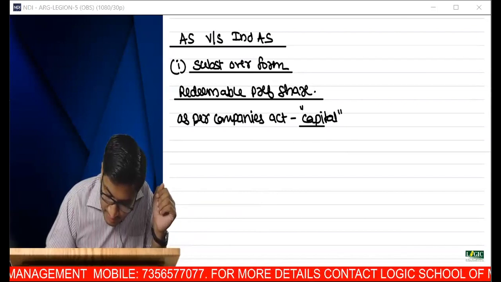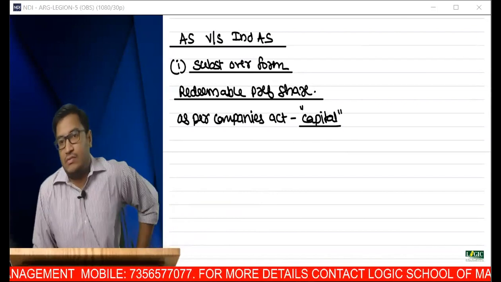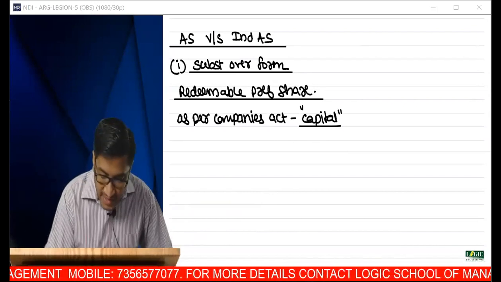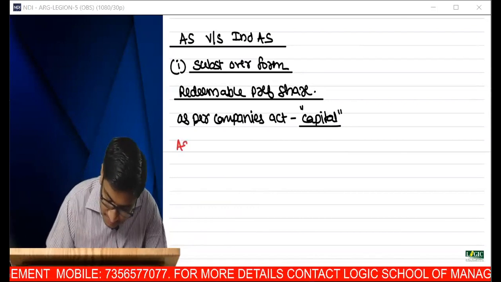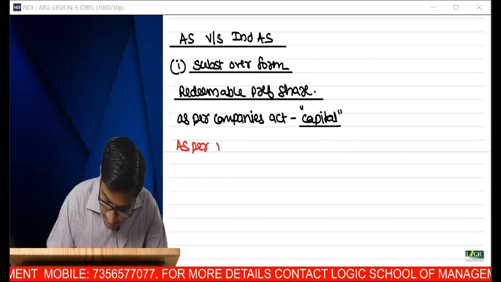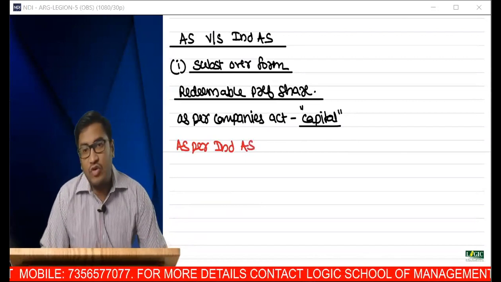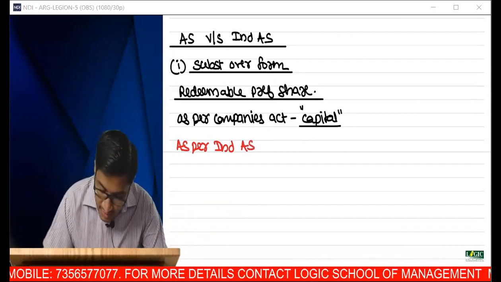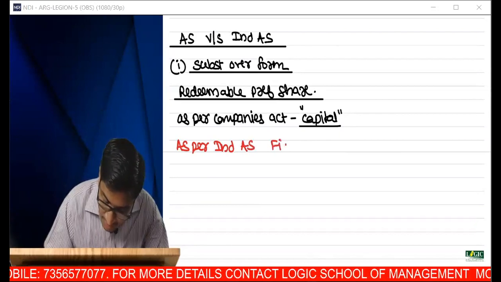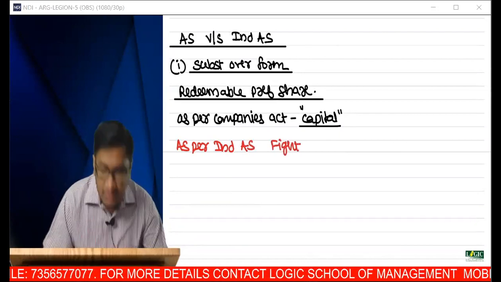We call it as preference share capital. But as per Ind AS, we have to decide whether there is a fight happening. What is a fight?